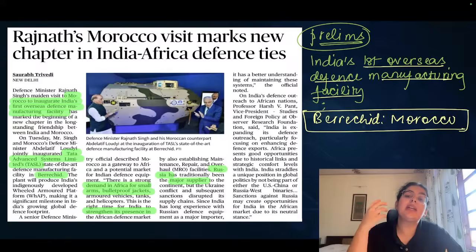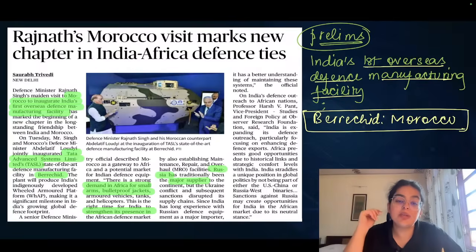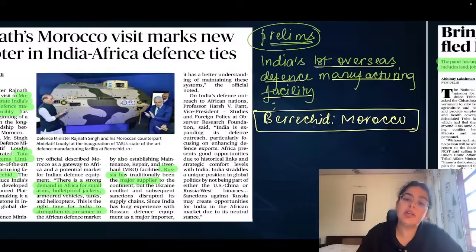and that becomes an important context in also ensuring the ties between India and African countries are also improving. There is a lot of market for small ammunition, bulletproof jackets, armored vehicles, etc. in the African continent, and therefore India is trying to enter that market and also enhance its manufacturing facilities abroad. Russia was the main supplier to the African need till now, but with Russia being occupied with certain instances, for example, the Ukraine issues, therefore, in that context, India is stepping up and taking an advantage wherever there is a vacuum or a gap.